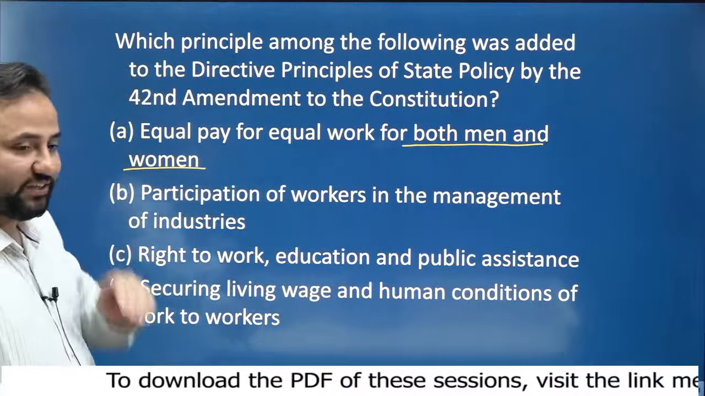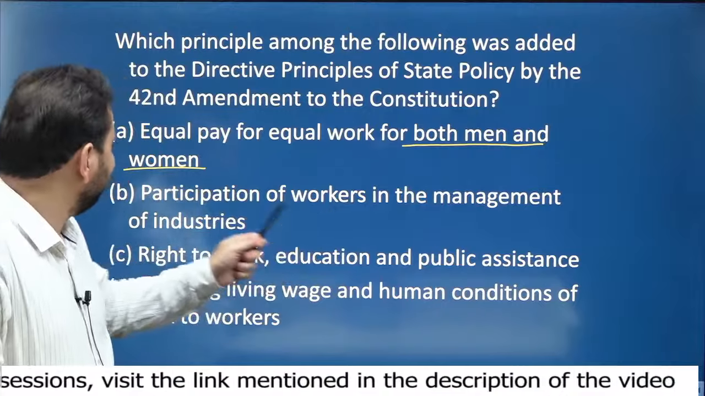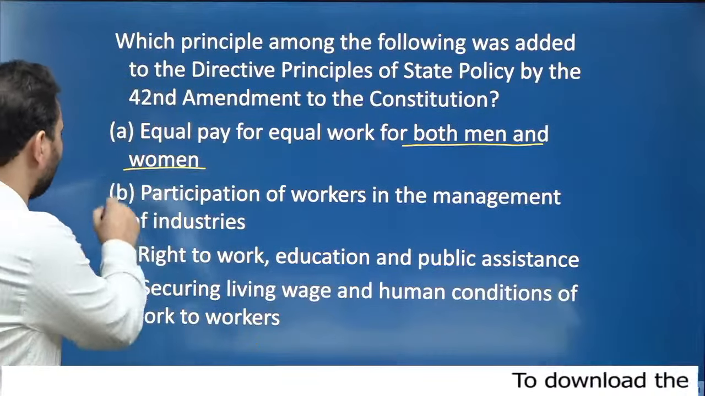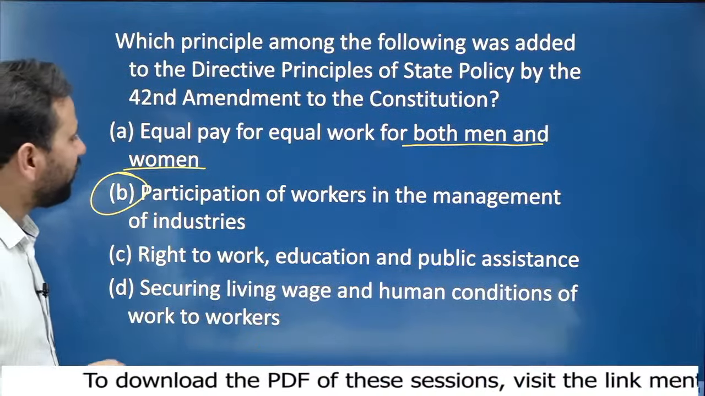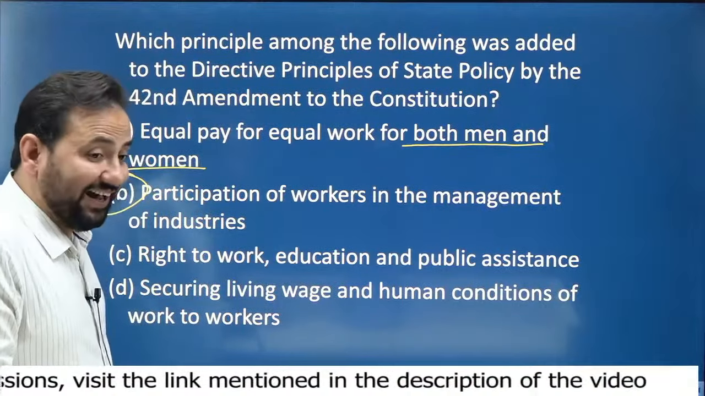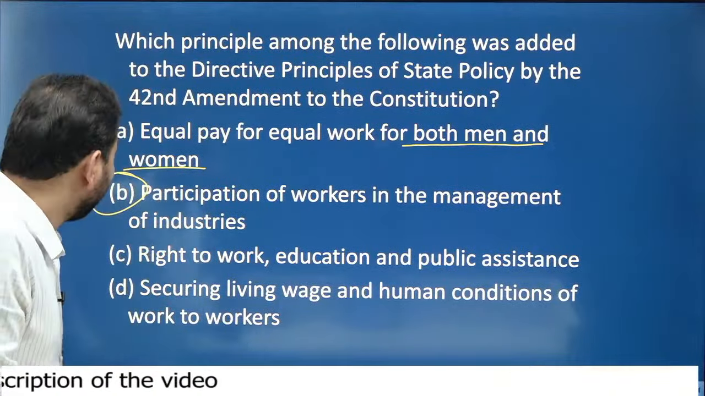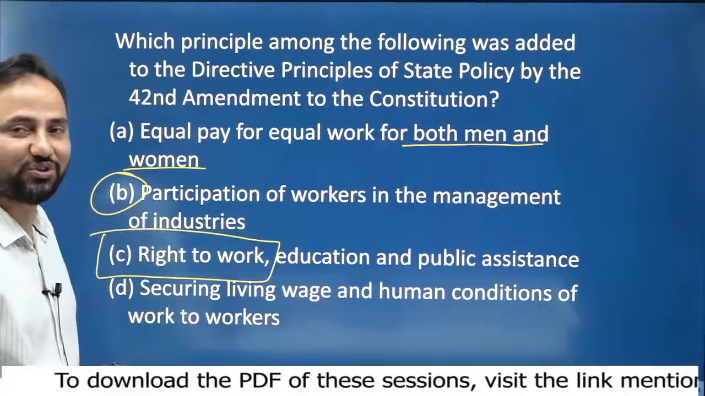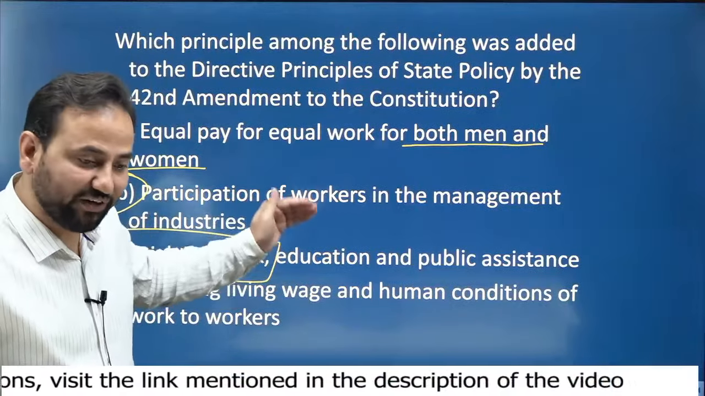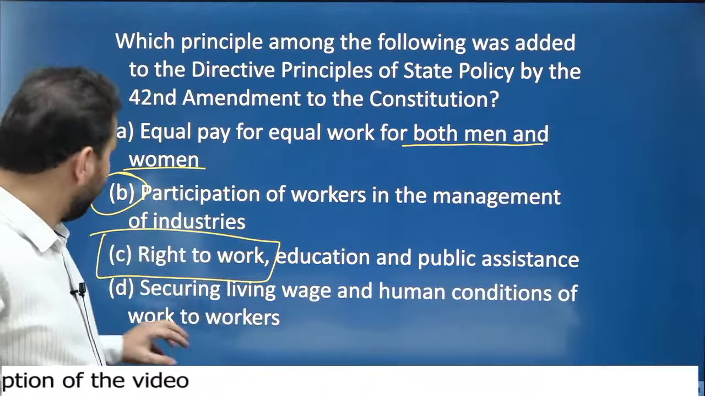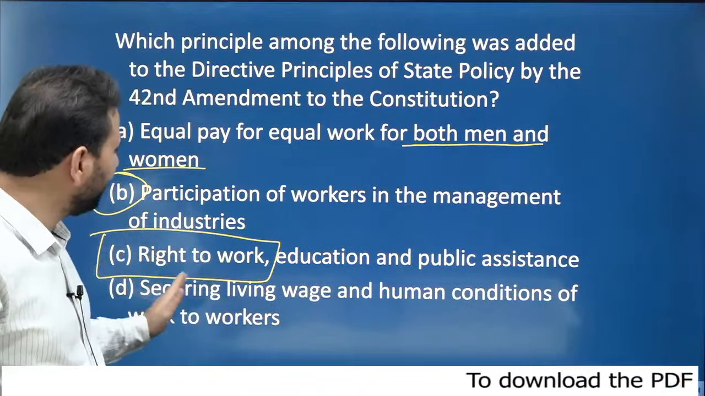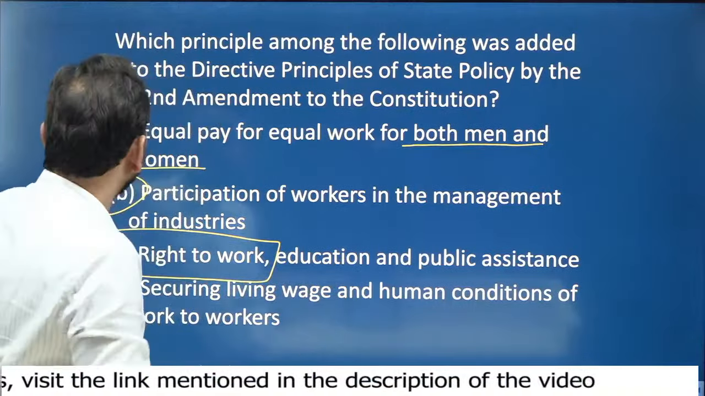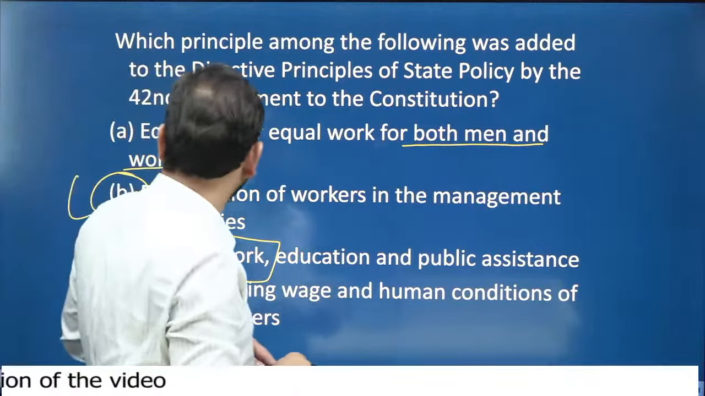If you move forward to the next option, participation of workers in the management of industries. I don't know. Let's assume it as I don't know. C, right to work, education and public assistance. Again, it is very clear that this should also be in the original Constitution. It would not have been added through any amendment. And the fourth option, securing living wage and human conditions of work to workers. Again, not related to this. So the answer would be participation of workers in the management of industries.